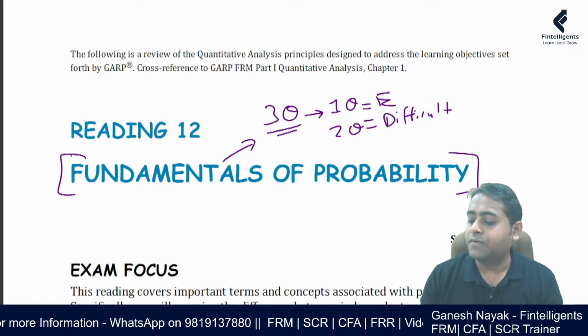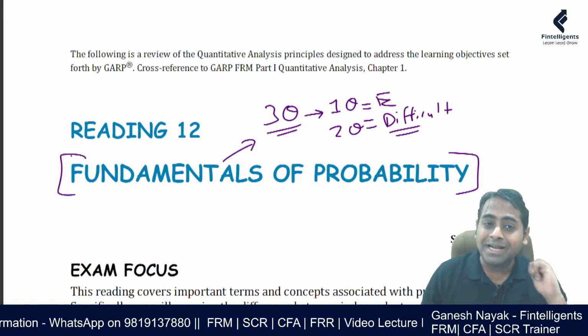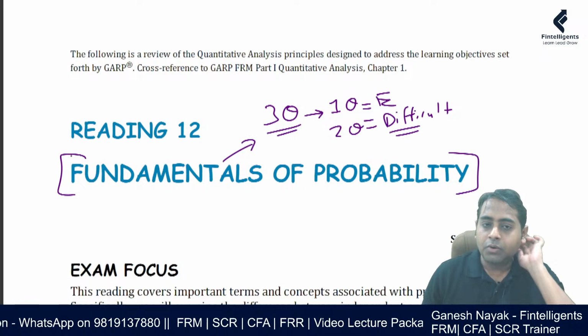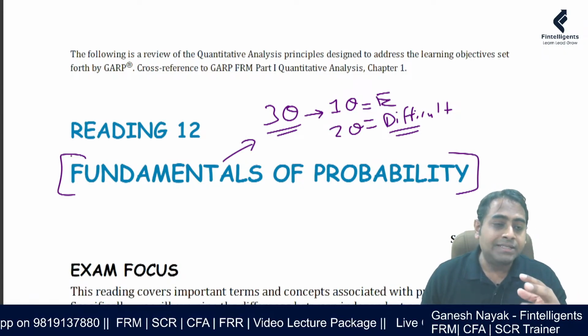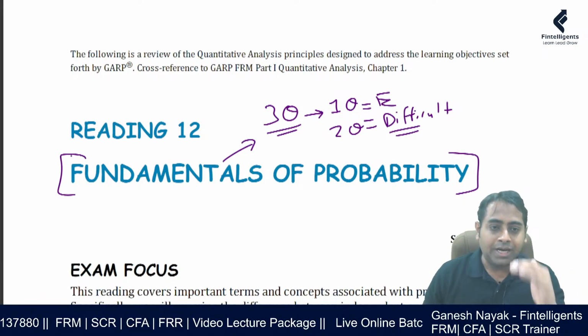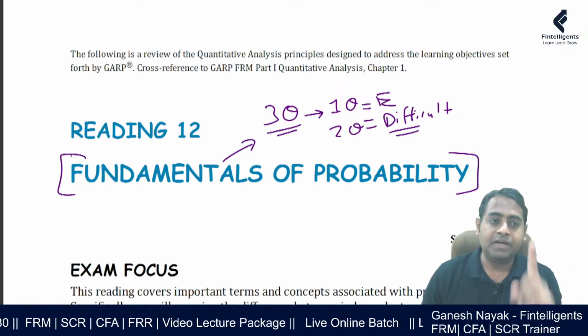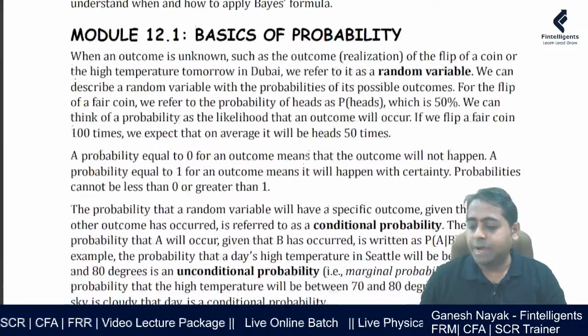If you find a question on direct applications of fundamental probability or multivariate random variables slightly tough, do not waste time, do it at the end. On average, try to avoid these questions at the start. Now, what is this chapter primarily talking about?